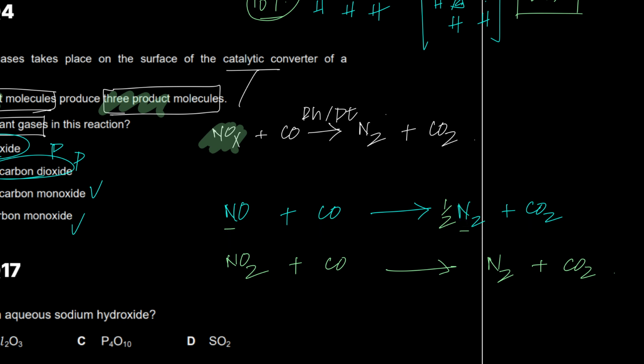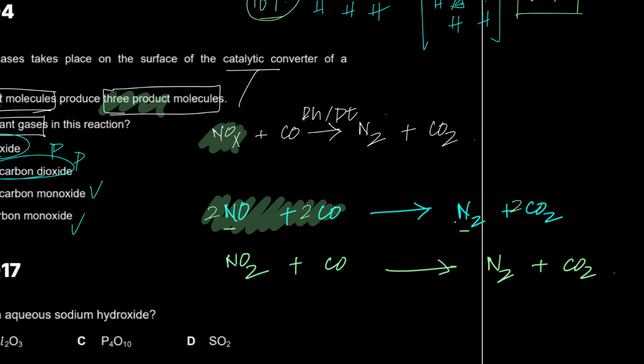Now if I multiply this entire equation by 2 just to remove the fraction, you'll get a 2 here, a 2 here, and a 2 here. One over 2 multiplied by 2 is 1. Now 4 reactant molecules are giving you what?